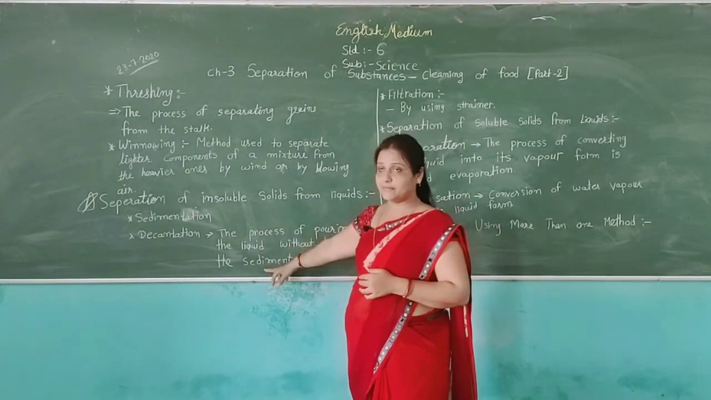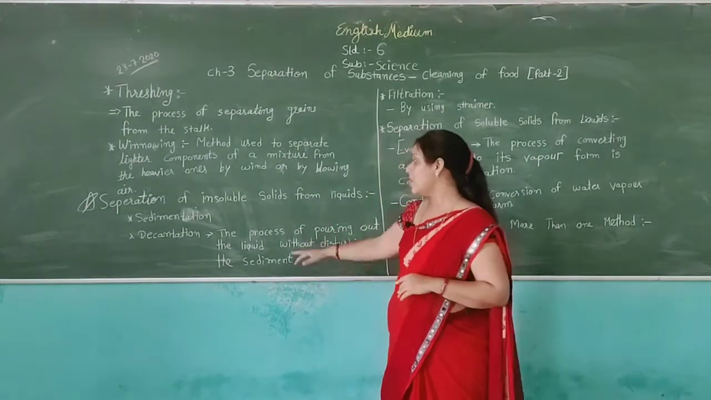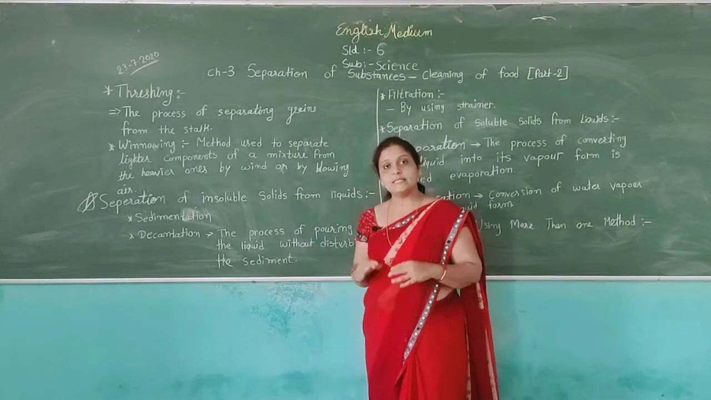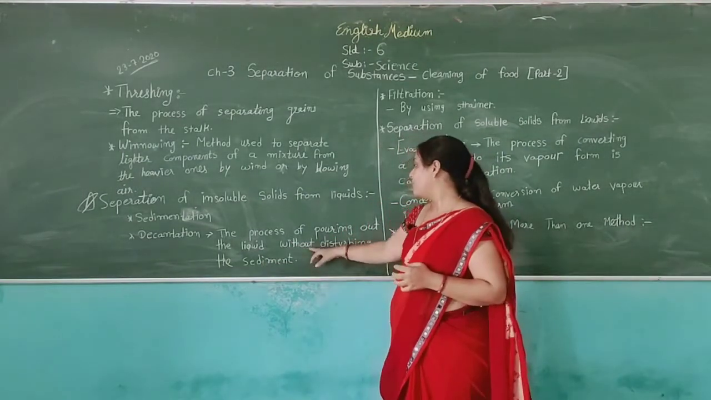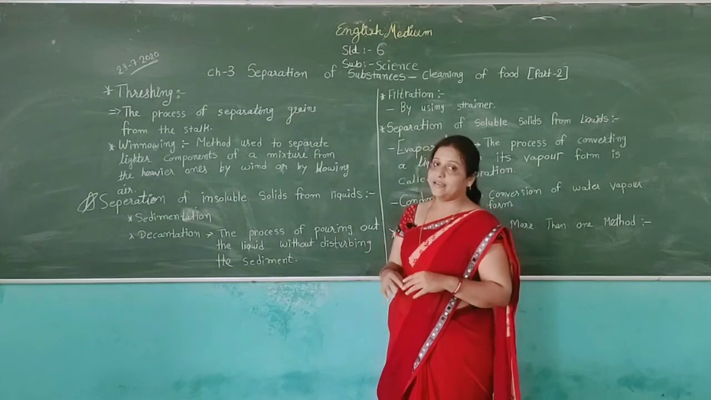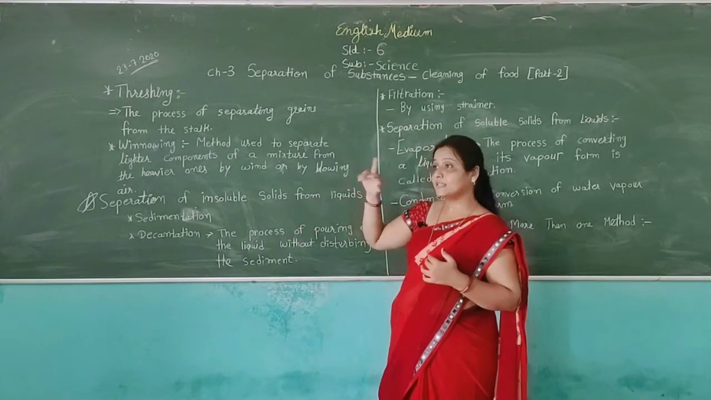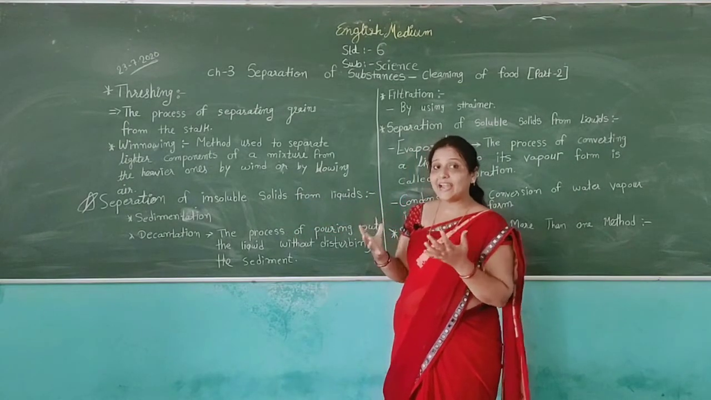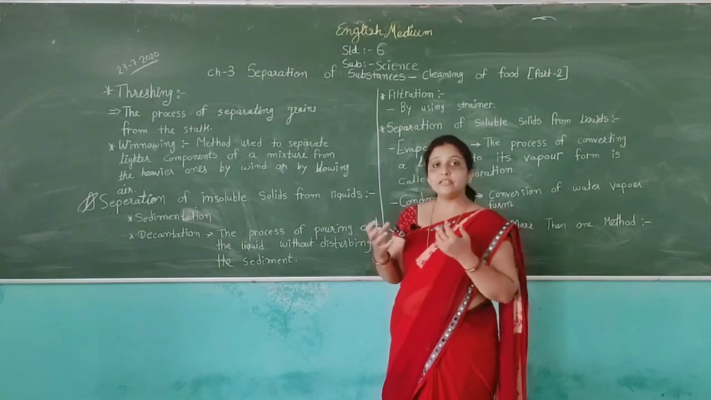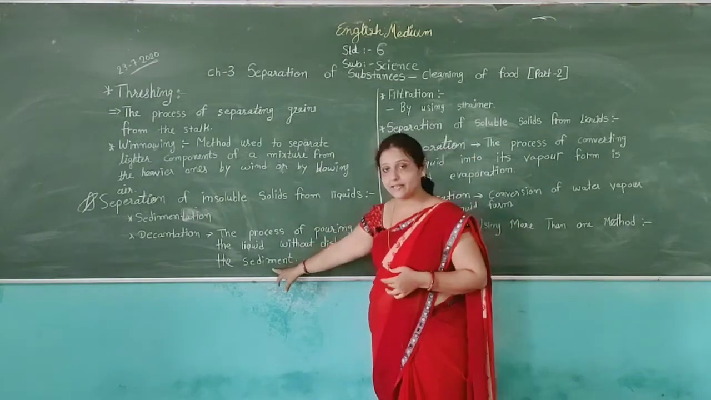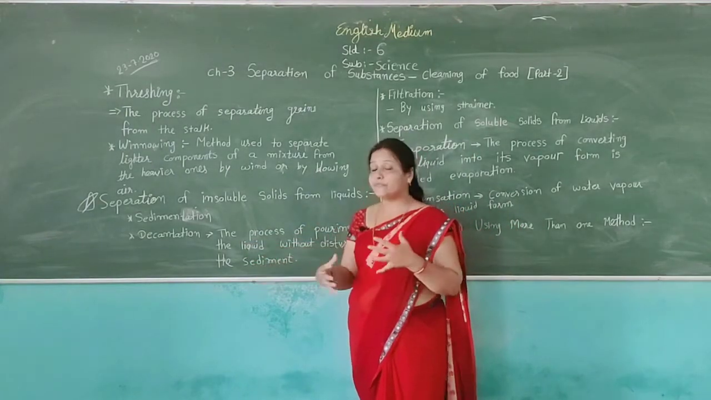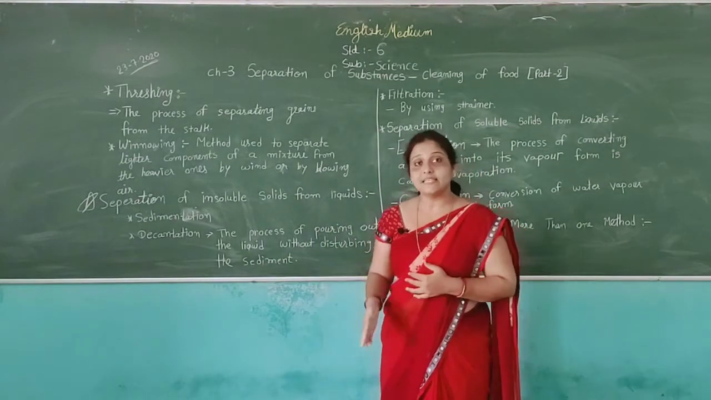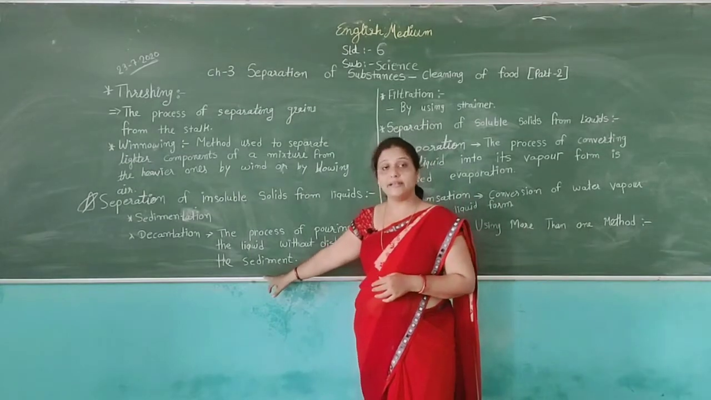Then after that, the decantation method. That means the process of pouring out the liquid without disturbing the sediment. In sedimentation, the heavier substance is called the sediment. In the decantation process, we pour out the water without disturbing the sediment. This process is called decantation.